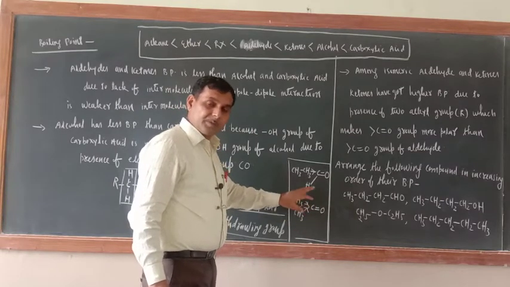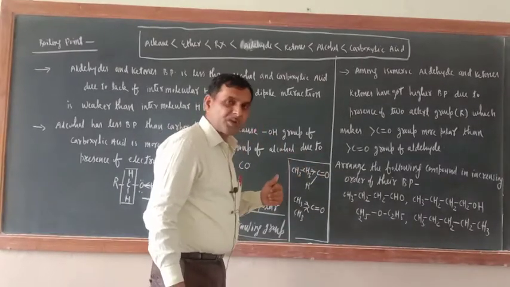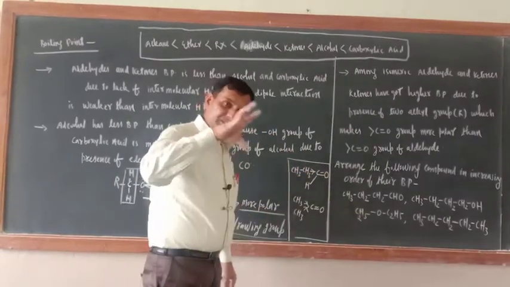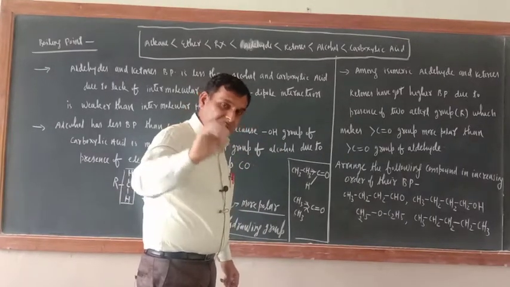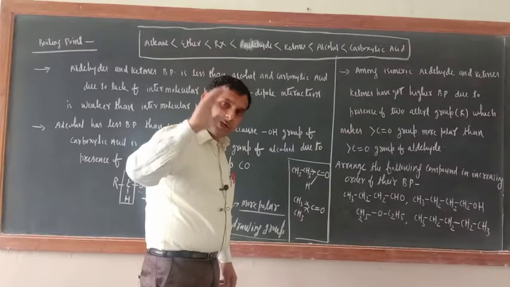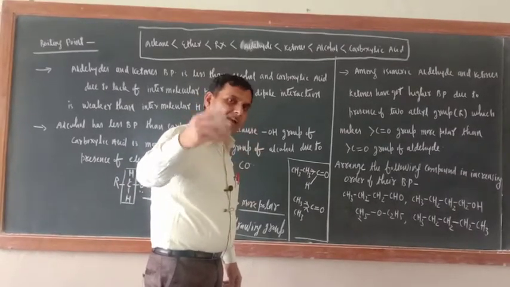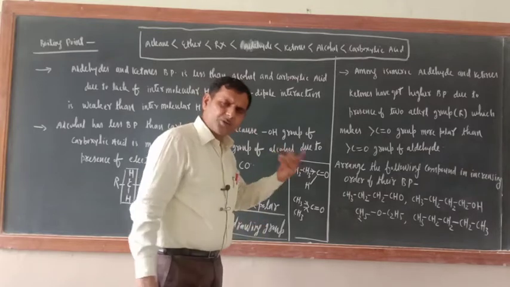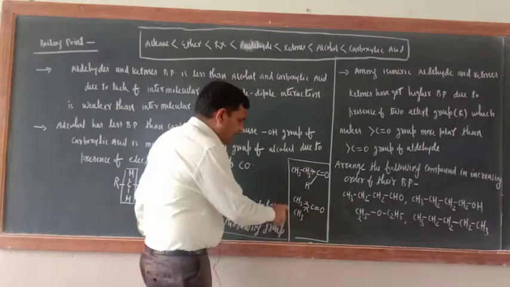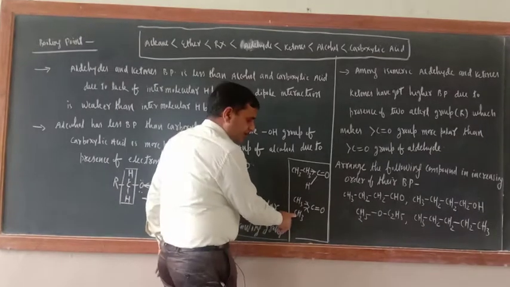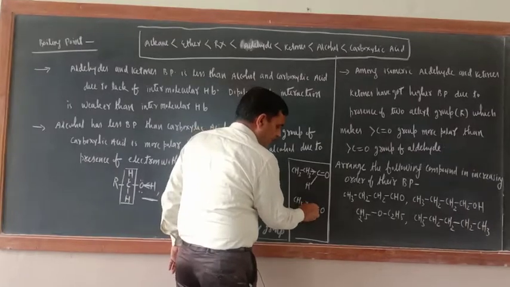Their boiling point is because of dipole-dipole interaction. So greater the polarity, greater will be the interaction. The question arises here: ketones have got higher boiling point than the corresponding molecular mass aldehyde or isomeric aldehyde. That is the question. So just try to understand. Here two alkyl groups are there in the ketone. They will increase the electron density at this carbon atom, okay.